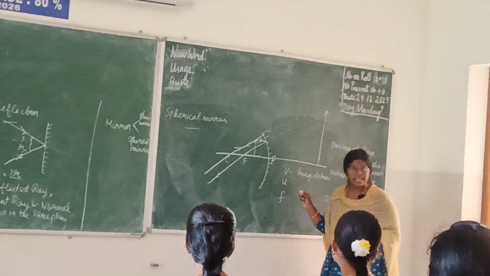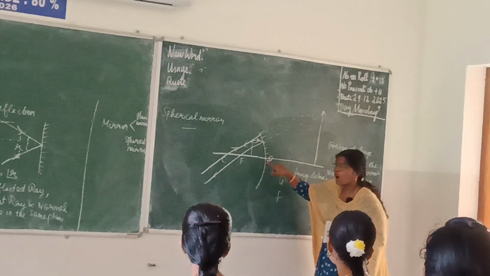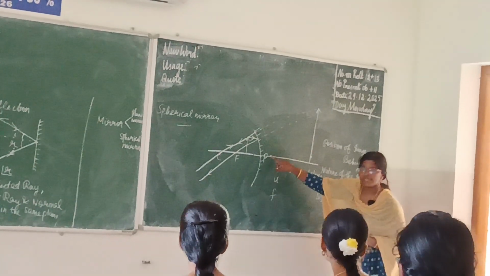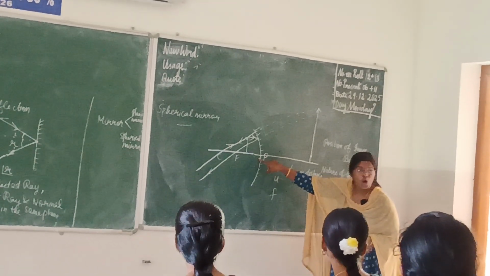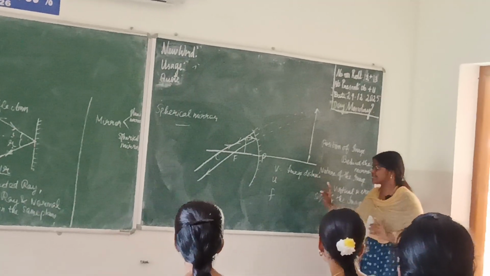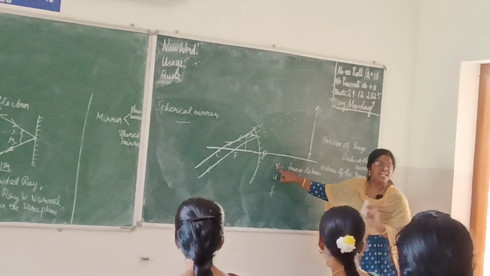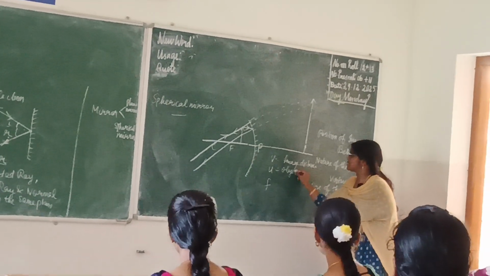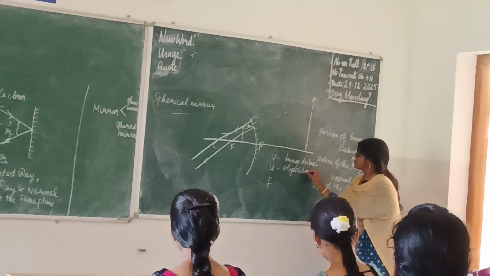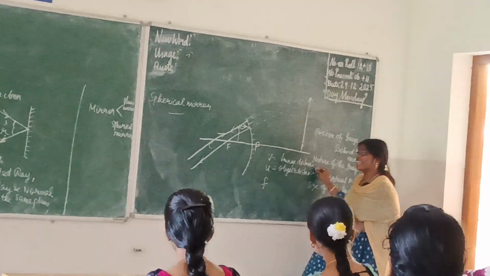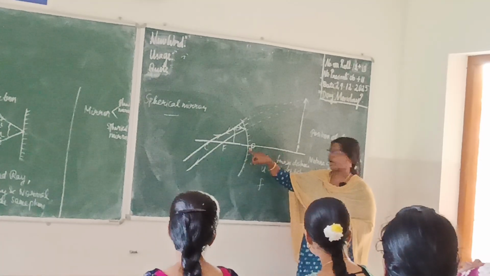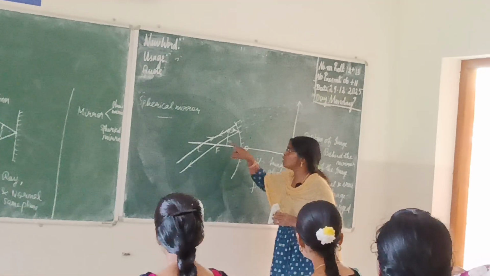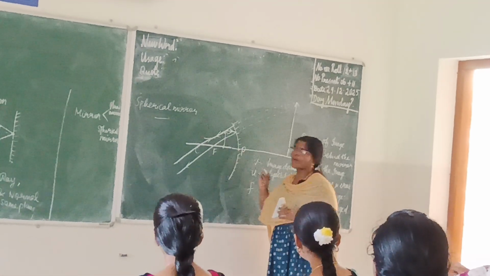Image distance is the distance from the pole to the image, and it will be denoted by V. And second, U is nothing but the object distance. The pole is taken as the origin, so it will be 0. And here, what is the object distance? Distance from the pole to the object.